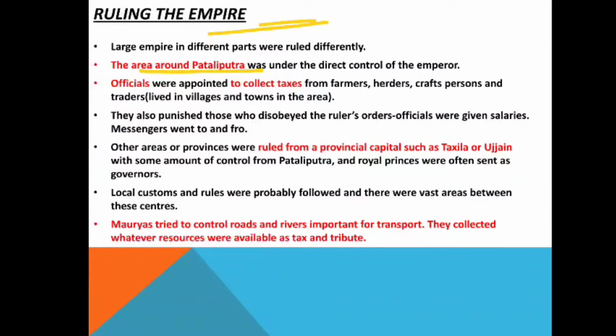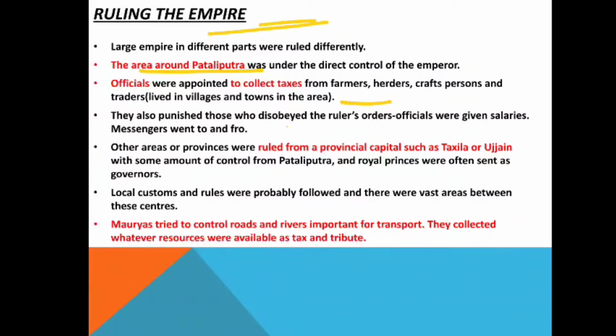Officials were appointed to collect taxes from farmers, herders, craftspersons and traders who lived in villages and towns in the area. Basically, this was to run the administration and to manage the expenditure of the army. They also punished those who disobeyed the ruler's orders. Officials were given salaries. Messengers went to and fro.